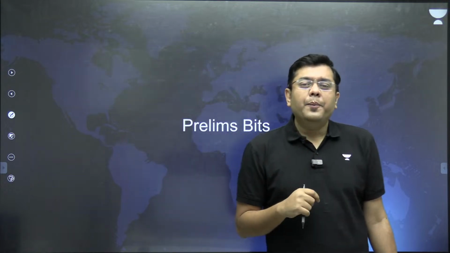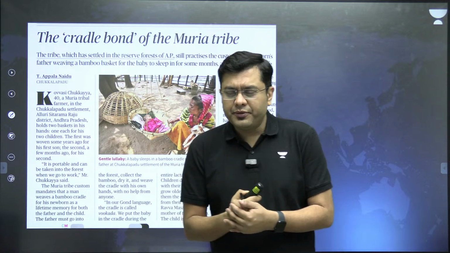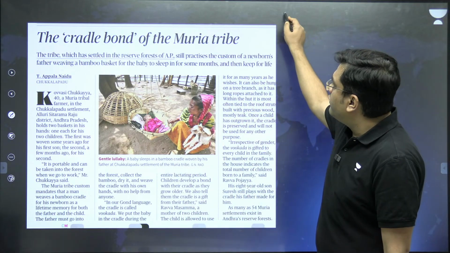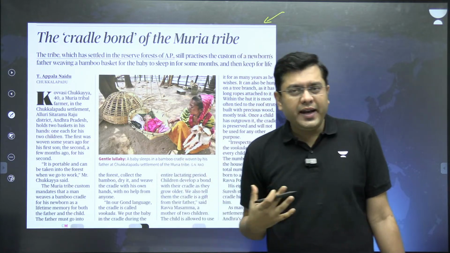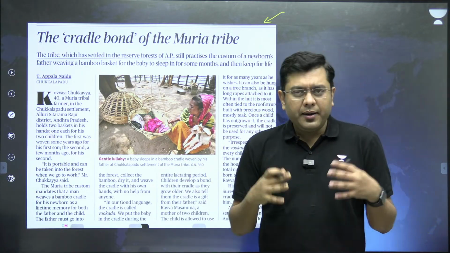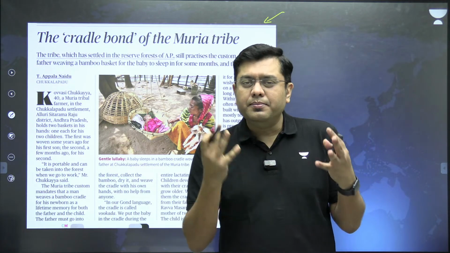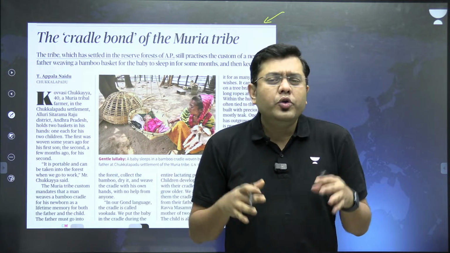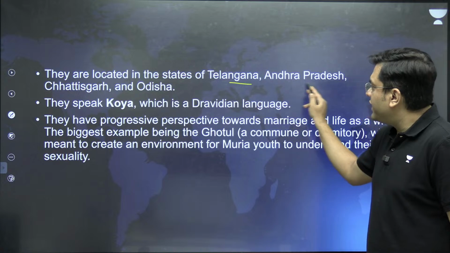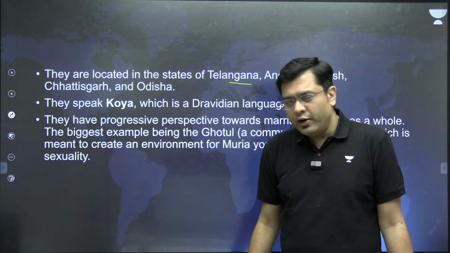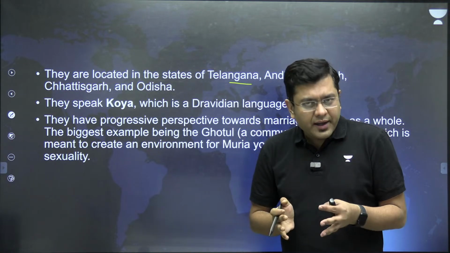Okay? Now, after this, we move to a set of articles relevant only for your prelims. So, starting with the cradle bond of the Muria tribe. Now this article, with the help of this image, also talks about the Muria tribe in general. Now it talks about a very unique custom of the Muria tribe. The Muria tribe is largely found in which regions, by the way? States of Telangana, Andhra Pradesh, Chhattisgarh and Odisha. So that portion of the country around Dandakaranya.